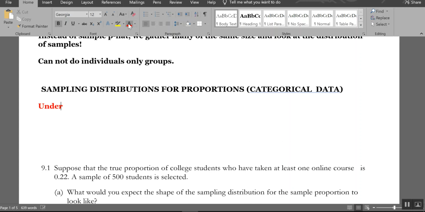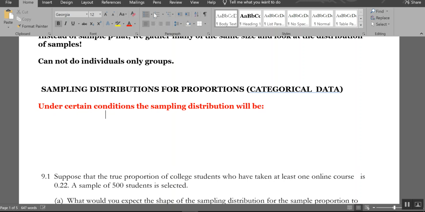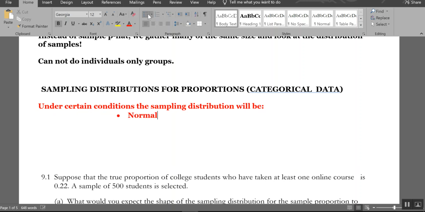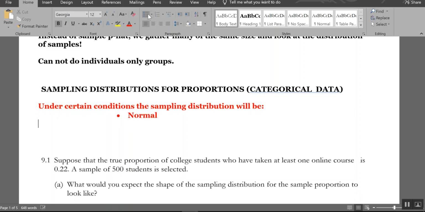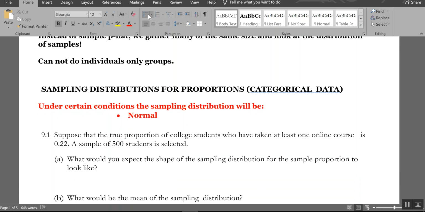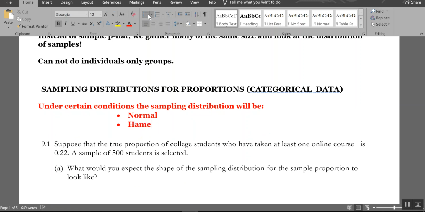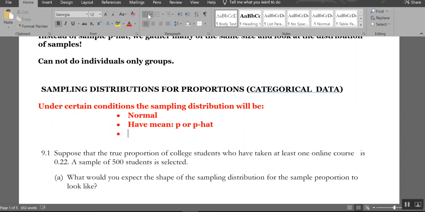All right, let's talk about the sampling distribution. Under certain conditions, and we'll get into those conditions, I'm not keeping this away from you. I just want to focus on what it looks like. The sampling distribution will be normal. And here are the things you need to know about it. It's going to look normal, which is awesome because we just saw that. It will have a mean. So the center of it will just be p, your proportion, or p hat, because you might be stuck using that instead.